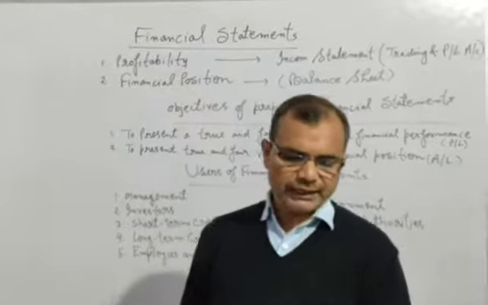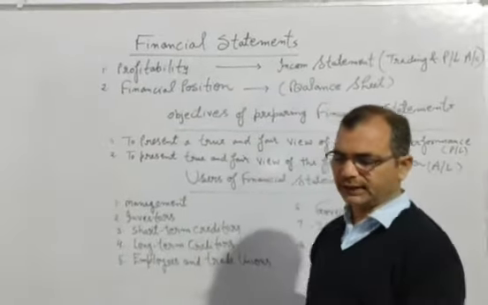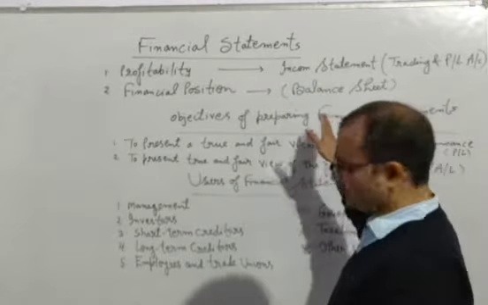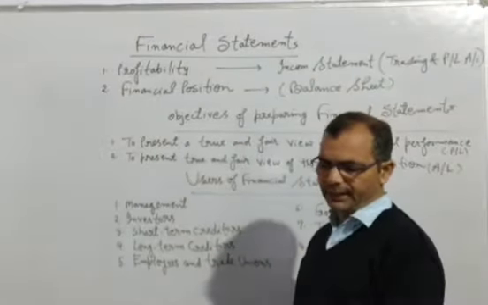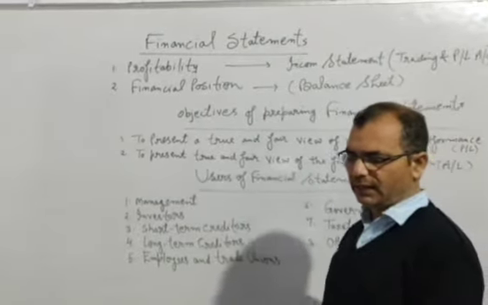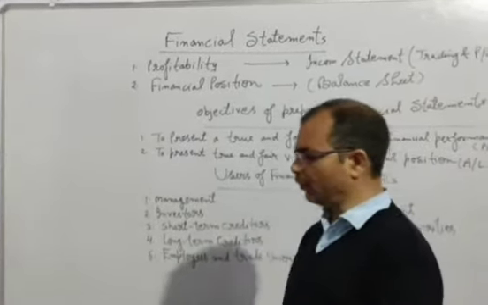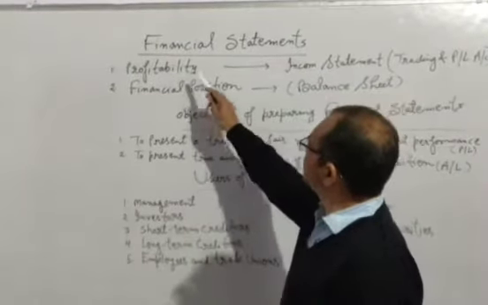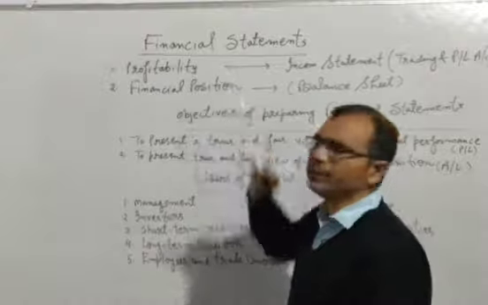So students, financial statements refer to such statements which report the profitability and financial position of the business at the end of the accounting period. We should understand what profitability means.